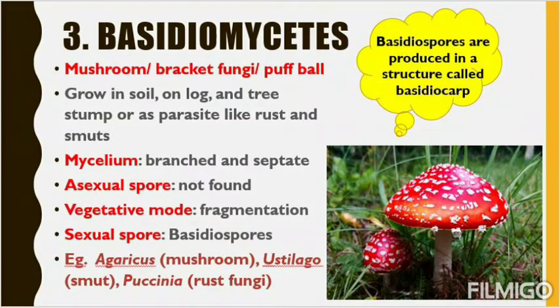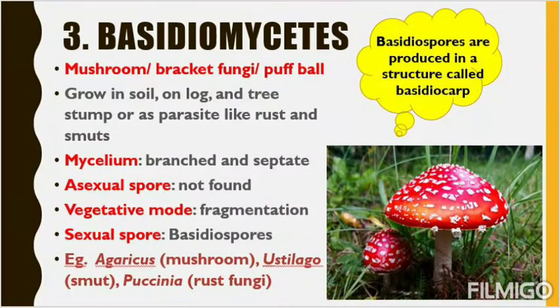Then examples are Agaricus, that is mushroom, the name of the mushroom. So the scientific name of mushroom is Agaricus. Then Ustilago, that is smut. Then Puccinia, the rust fungi, that black color rust like appearance that a leaf has, that is called Puccinia.